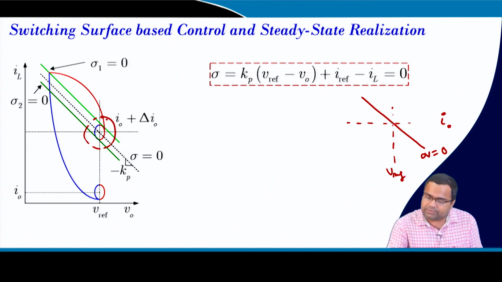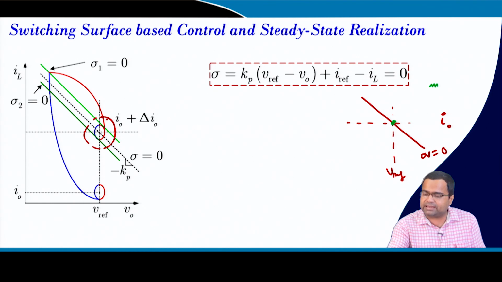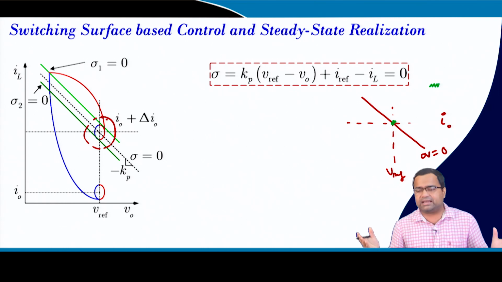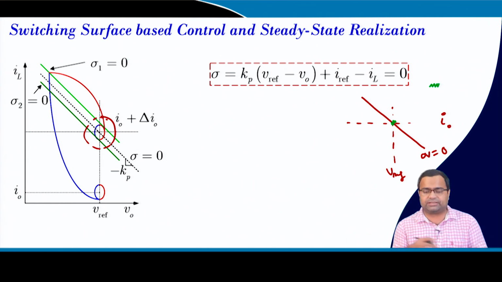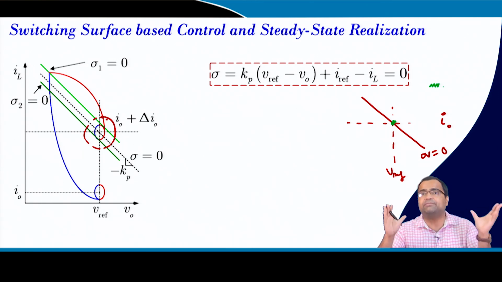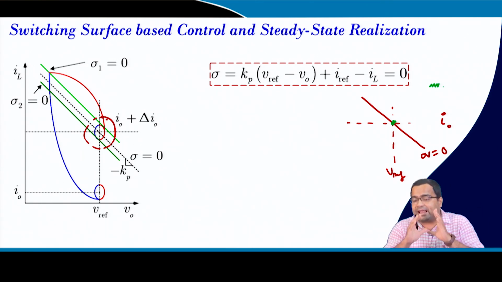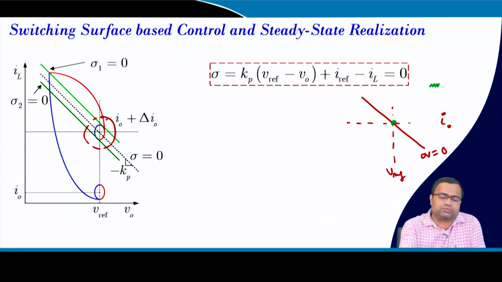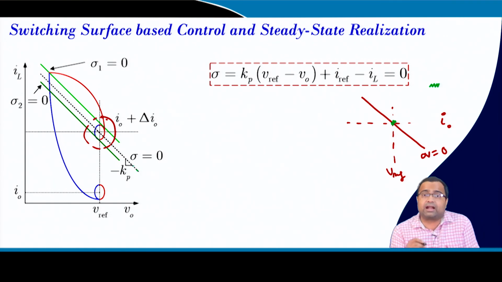There is one possibility, that the trajectory can operate very fast. It turns on and off, the inductor current ripple can be negligibly small, and this can lead to some hundreds of megahertz switching frequency, and your device can get burned. This is a kind of chattering behavior and you may not get any fixed switching frequency, because of arbitrary switching. So, we cannot realize an ideal switching surface under steady state.